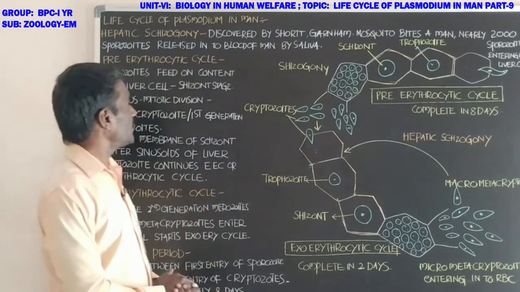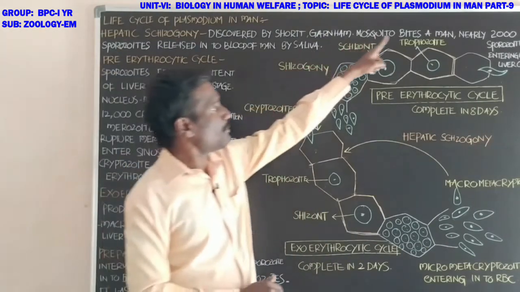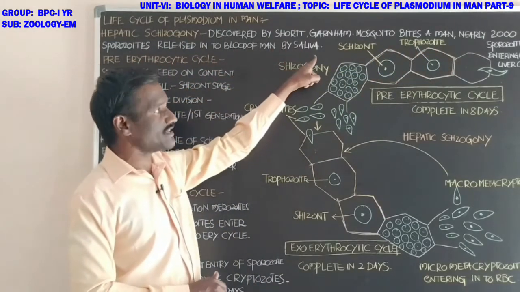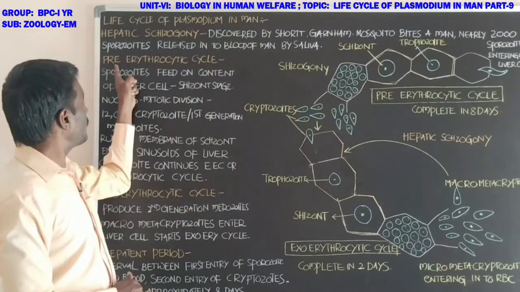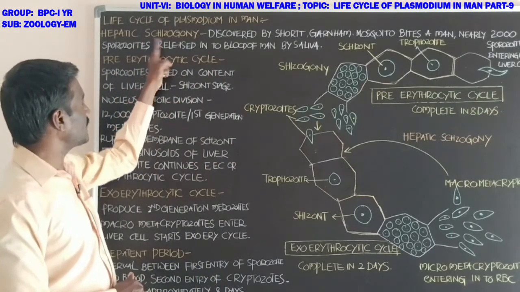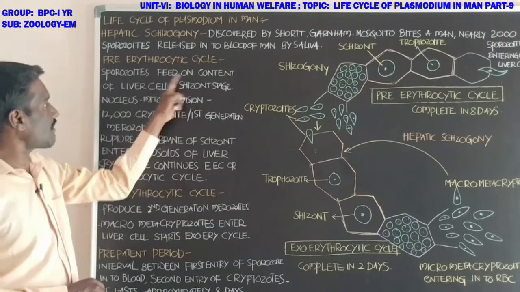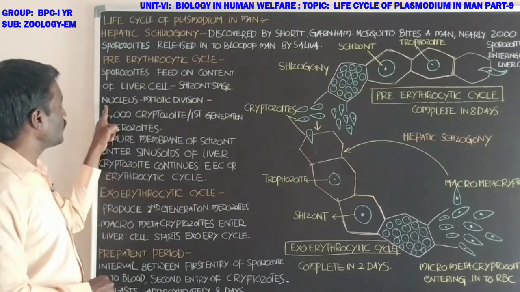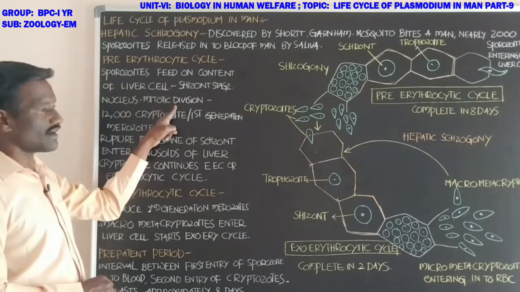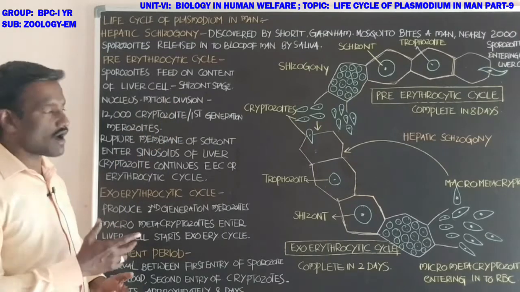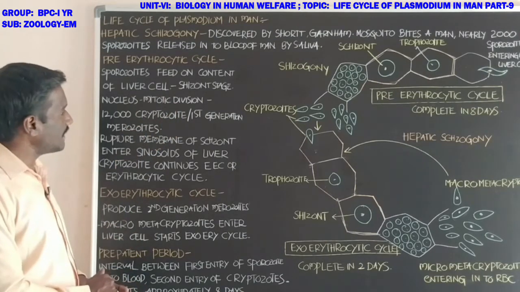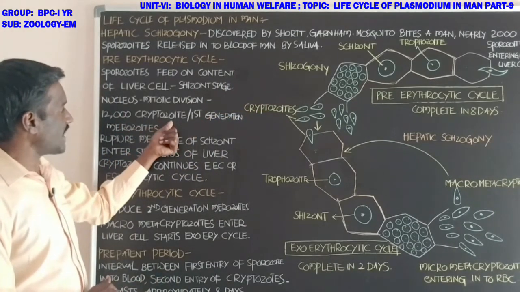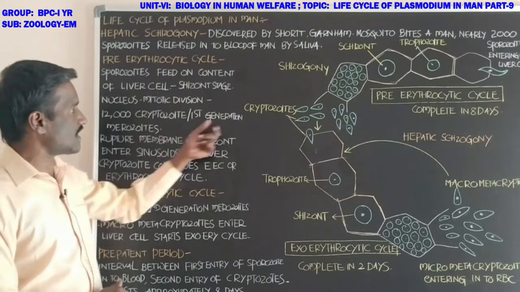Okay, students, a mosquito bites a man, and nearly 2000 sporozoites are released into the blood of man by saliva. Pre-erythrocytic cycle, the first one in hepatic schizogony: sporozoites feed on the content of the liver cell and develop into the schizont stage. The nucleus of the schizont undergoes mitotic division and produces many daughter individuals. Finally, after schizogony, 12,000 cryptozoites or first generation merozoites are produced.